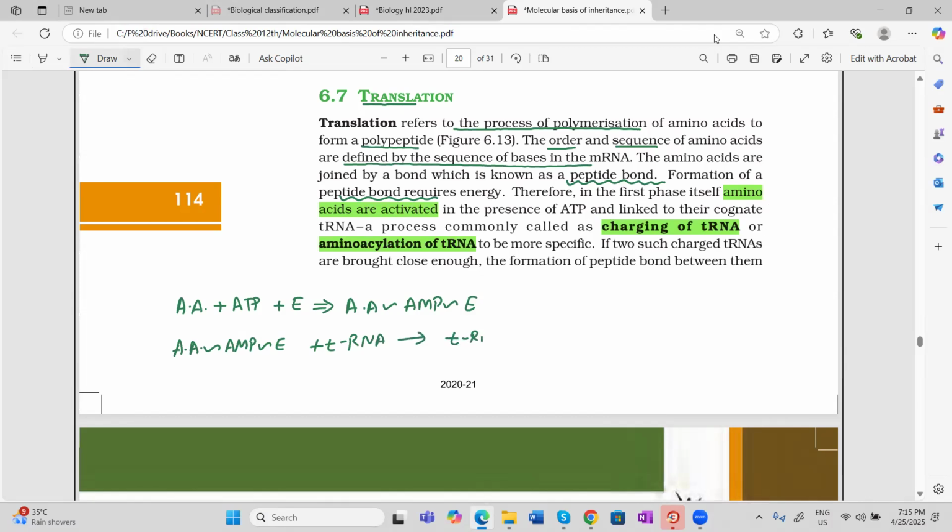The transfer RNA will take only the amino acid and will release AMP and the enzyme. So first we have done activation and then the charging of transfer RNA. Now, if two charged transfer RNAs are brought close, then a peptide bond is formed between them. So first of all, this basic is easy for you to understand.